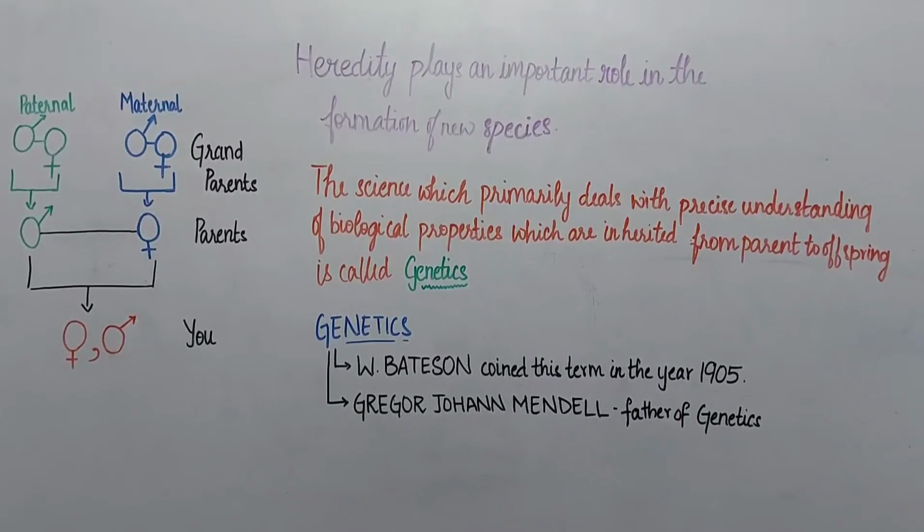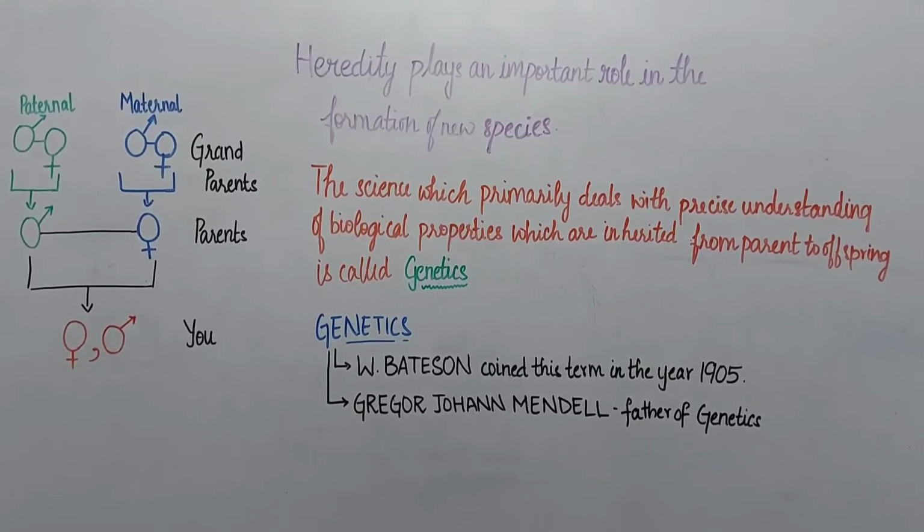The second point says that the science which primarily deals with the precise understanding of biological properties which are inherited from parent to offspring is called genetics. First, let us break the sentence and understand what it says.